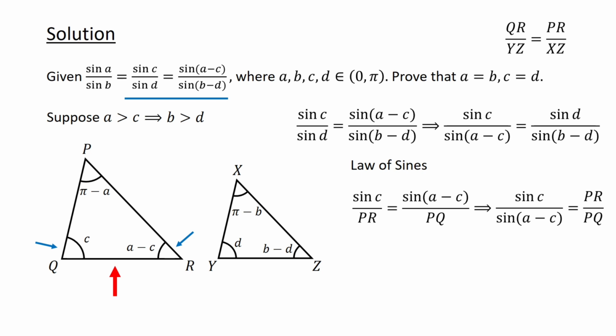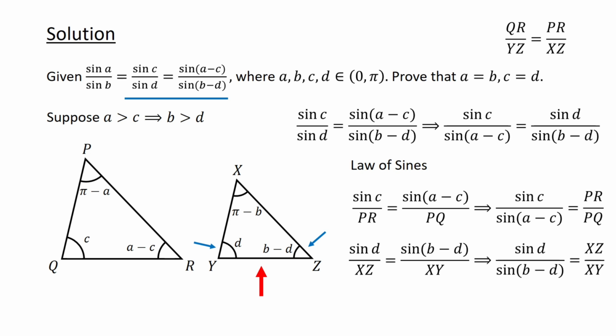Applying the law of sines to triangle XYZ, for angles Y and Z, we get sin D over XZ equals sin of B minus D over XY, or sin D over sin of B minus D equals XZ over XY.